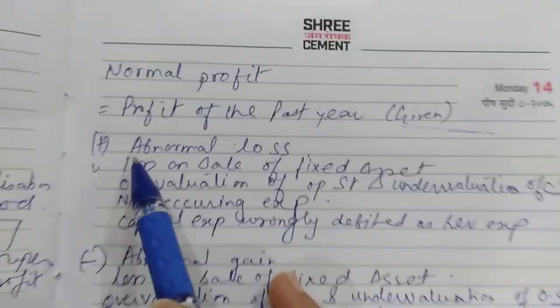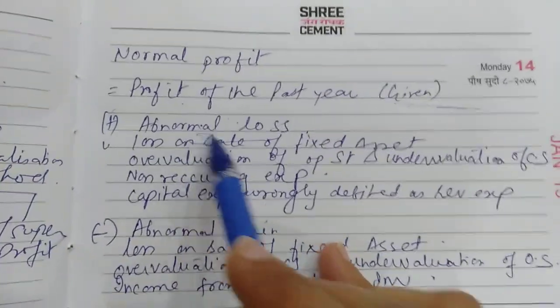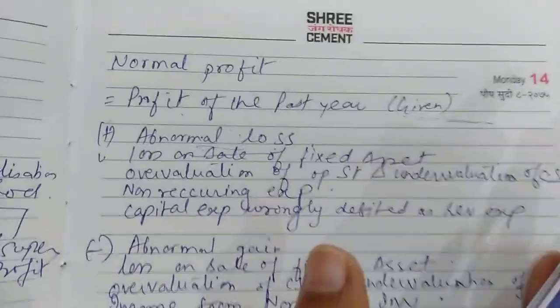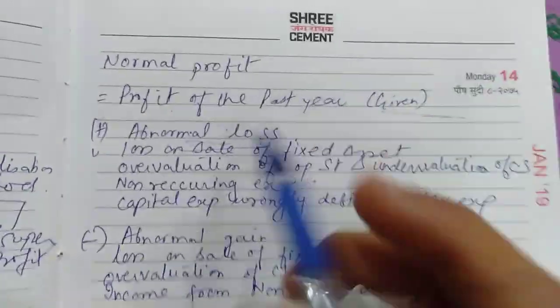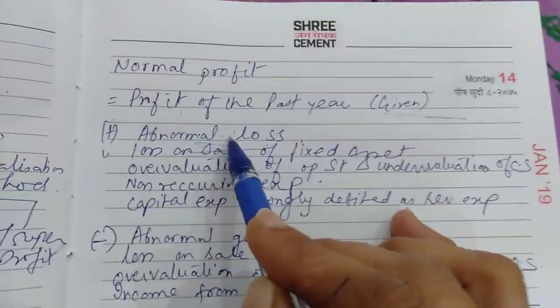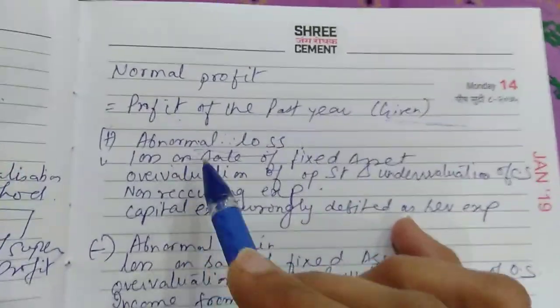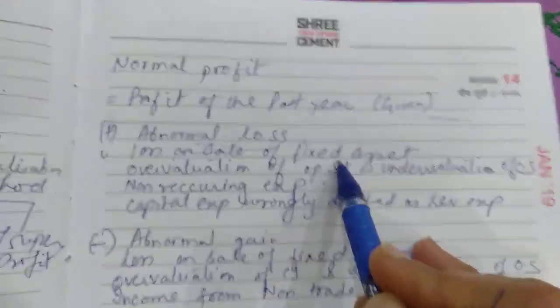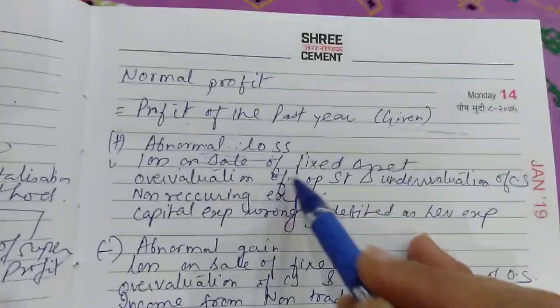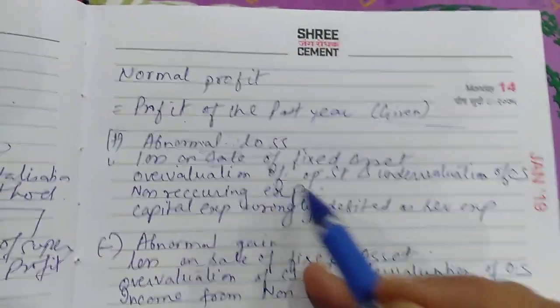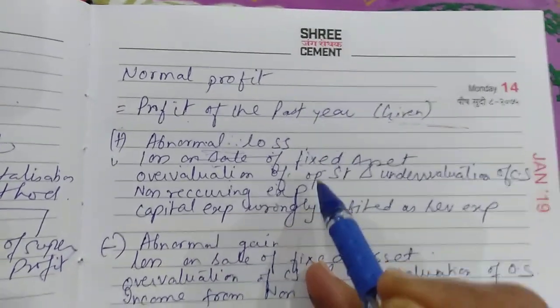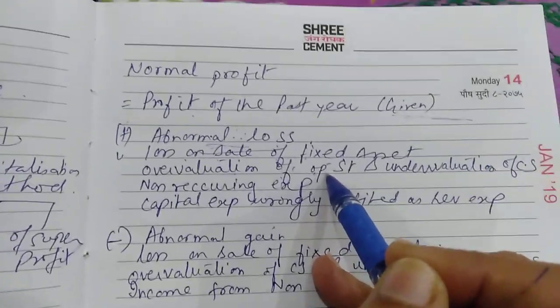In that you will add abnormal losses. If you see this word abnormal loss, due to fire, due to any seasonal change, any reason you see the abnormal loss, you will add it. Then you will add loss on sale of fixed asset. Like if in the question is mentioned loss on sale of machinery, you will add. Then overvaluation of opening stock. If your opening stock is overvalued, you know this.